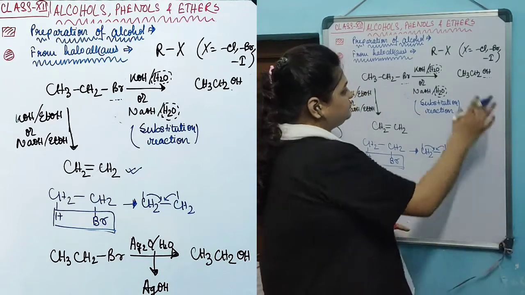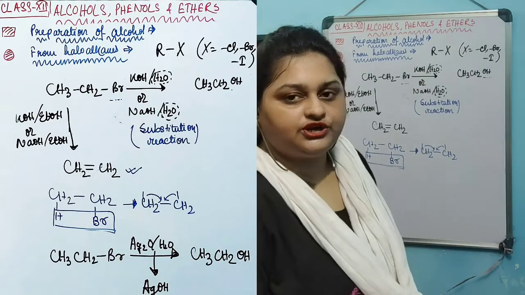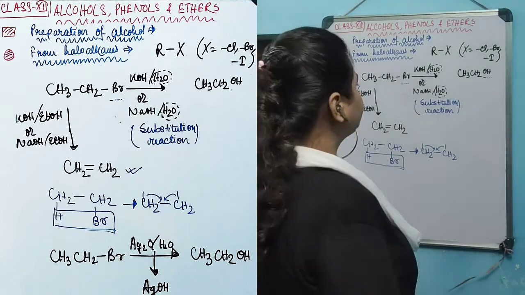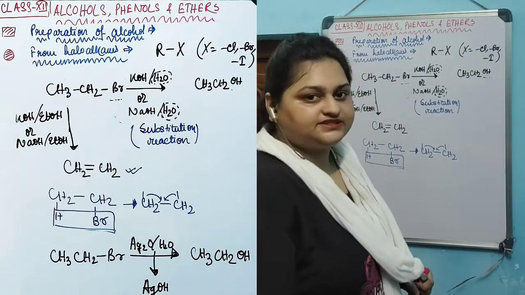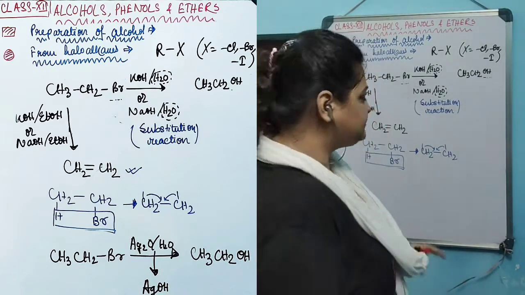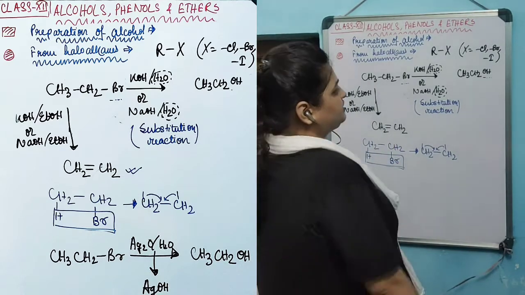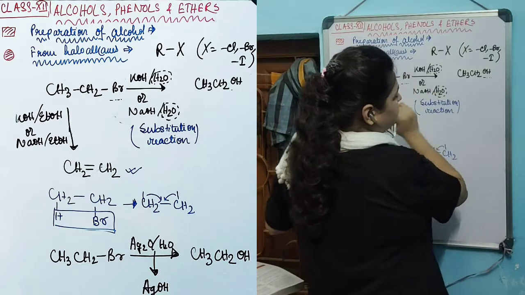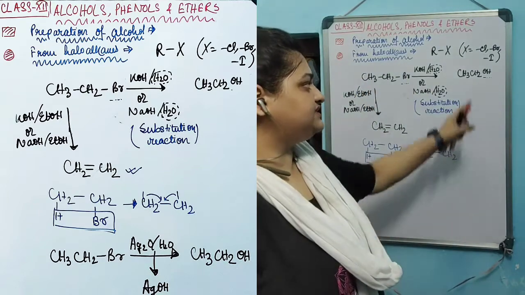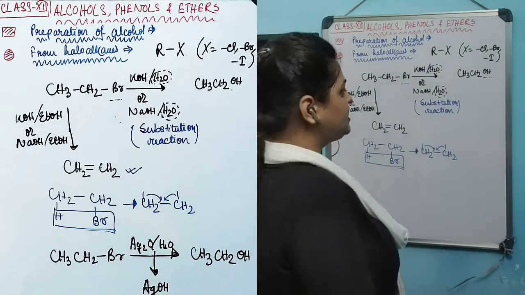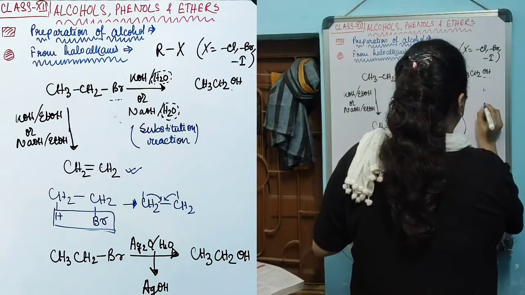So this type of reaction in the presence of a base, KOH or NaOH, undergoes substitution as well as elimination reaction. What I am trying to say is, alongside this substitution reaction that produces this alcohol, this elimination reaction will also happen.